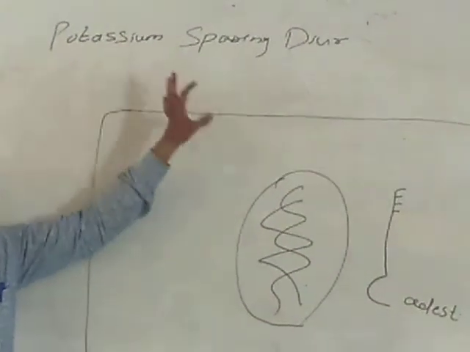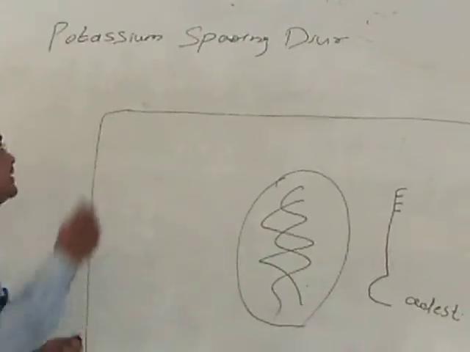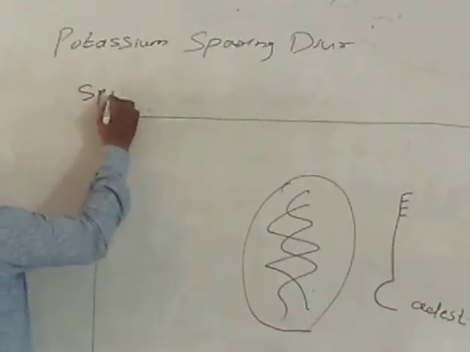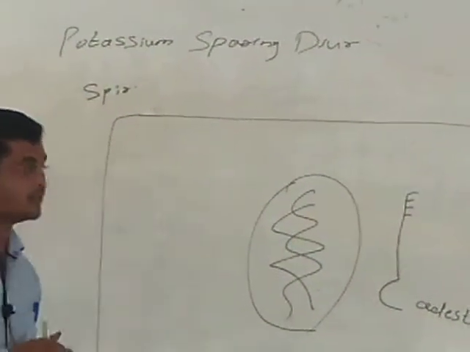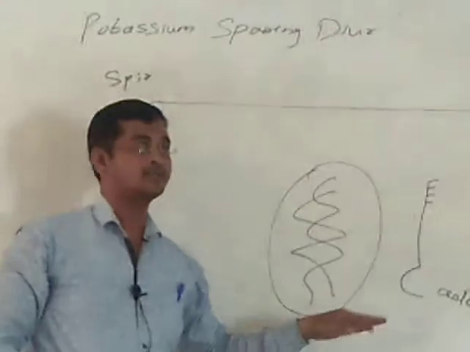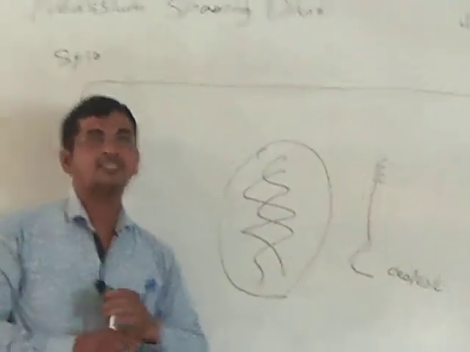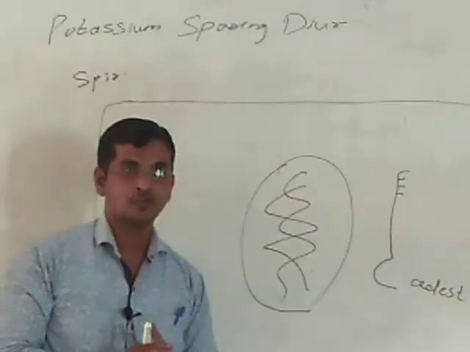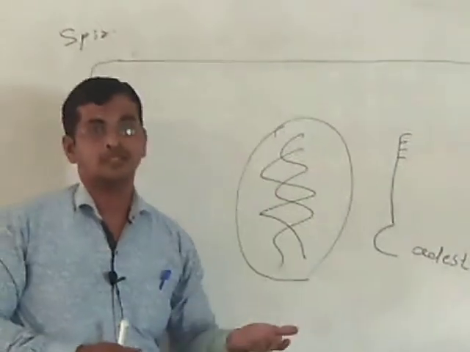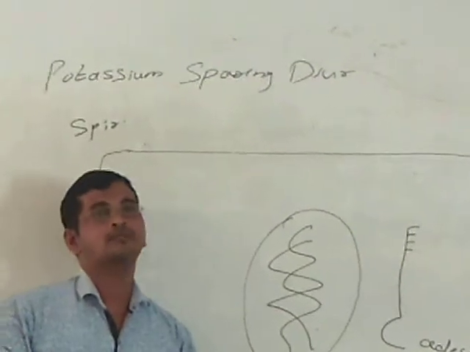So the first category is aldosterone antagonist, or the drug is spironolactone. Okay. So normally we will discuss what the action of this drug is. First thing we will discuss is the action of aldosterone. If you are aware of the basic physiology and basic function of aldosterone, you can easily explain the aldosterone antagonist, or you can easily explain the function of spironolactone.